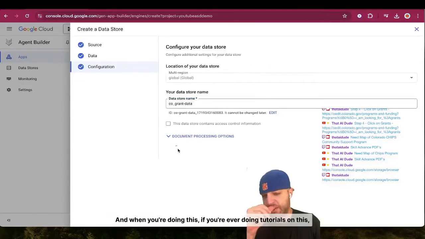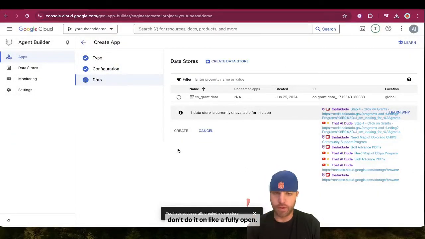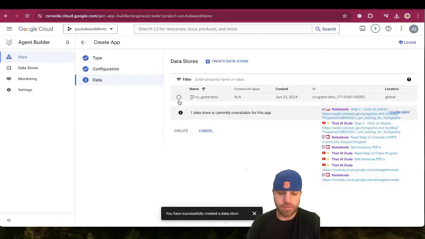And when you're doing this, if you're ever doing tutorials on this, don't do it on like a fully open. See what happens? We got yard work. That's what happens. But we'll be okay.